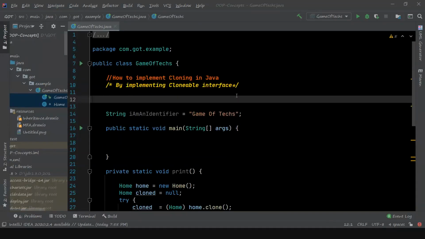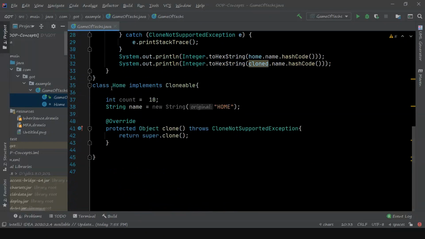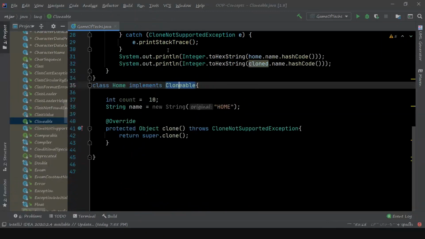Now let's discuss how to implement cloning in Java. To implement cloning, we need to implement the Cloneable interface. Let's see an example here. Here we have class home and we implement the Cloneable interface. This is a marker interface and there are no abstract methods in it.